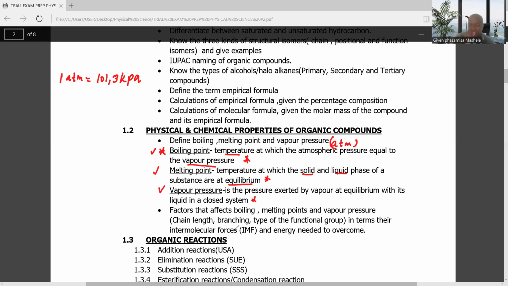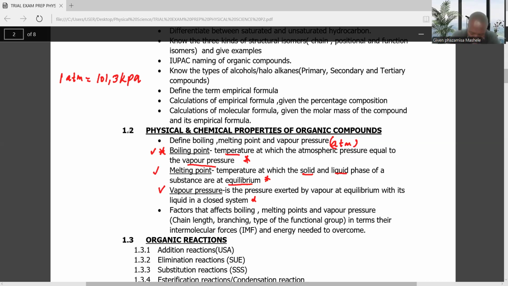Now, without wasting time, guys, to be able to define a boiling point, a melting point, and a vapor pressure, it's very important to know the types of forces that can act between atoms.